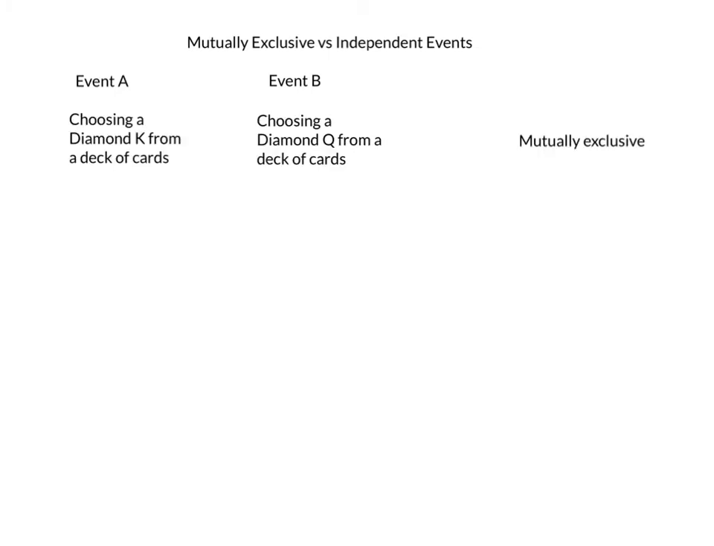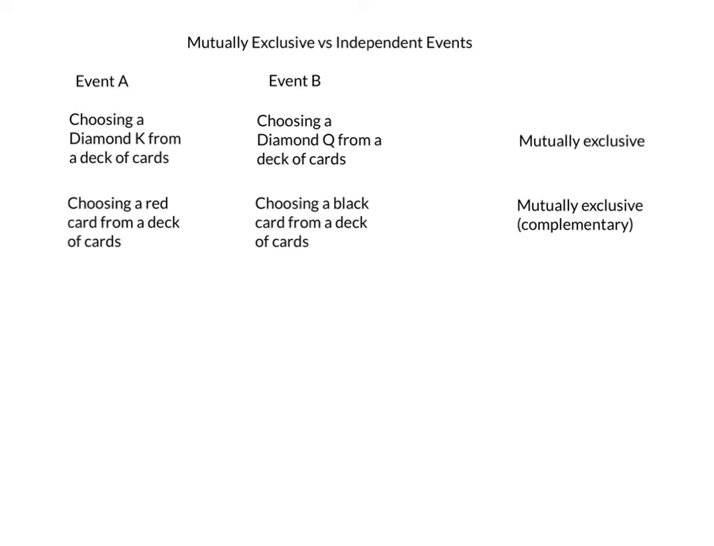For the first one, for example, if I'm choosing a card from a deck of cards, picking a diamond king and picking a diamond queen, these two events are mutually exclusive because these two cannot happen together if I'm just picking one card from the cards. Of course, when I say choosing, it means that you're picking randomly. You cannot do that selectively. It's got to be all random.